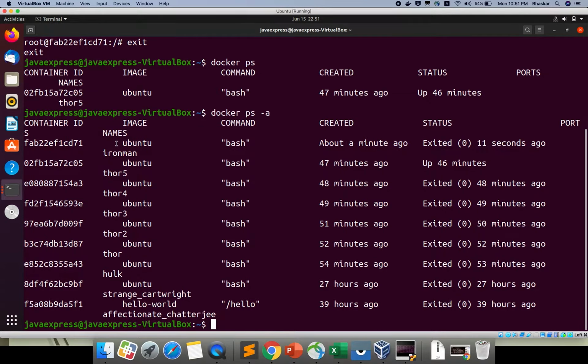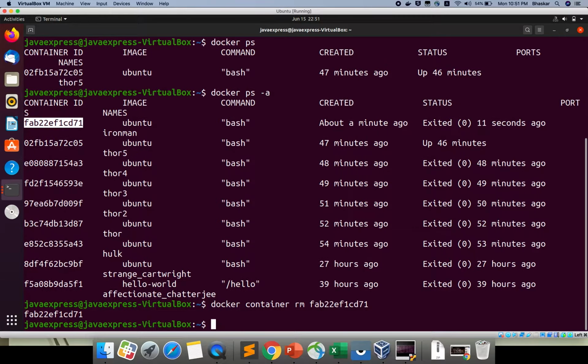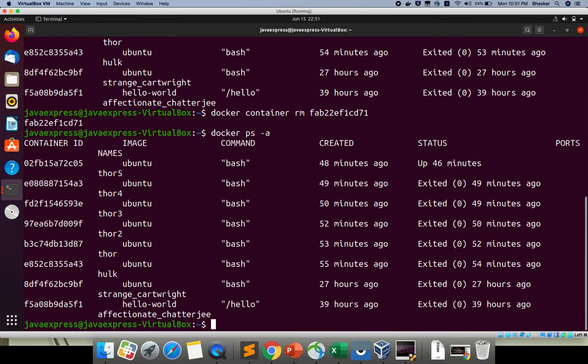Now I am removing my container also, with docker container rm, giving my container name. The Docker container is deleted. If you see docker ps -a, you can't see the container.